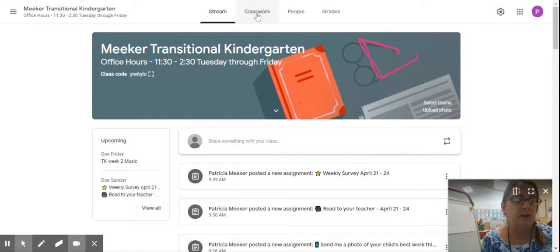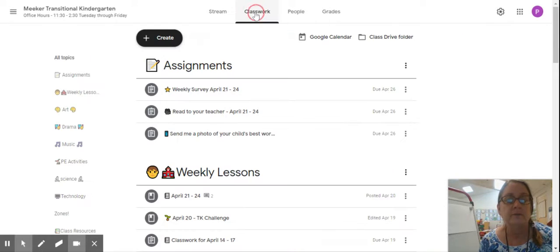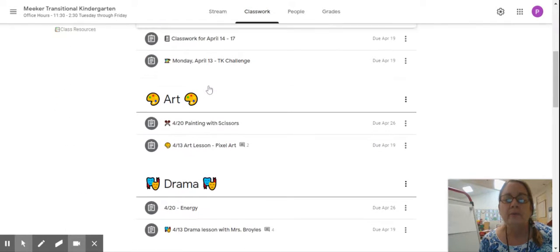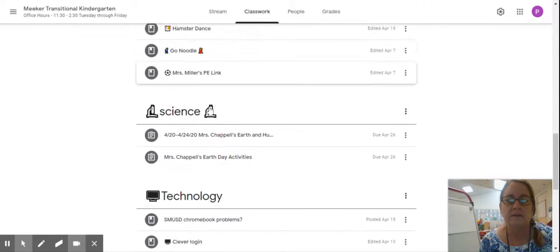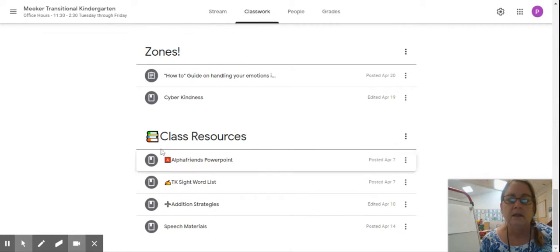So you might have printed them out, but a way to see them without printing them out and saving some paper is to go to our Google Classroom, click on Classwork, all resources. That's, I think, the last class resources. It has a stack of books.